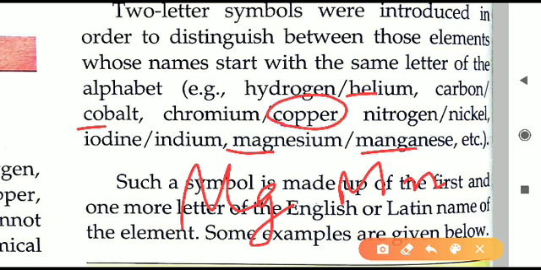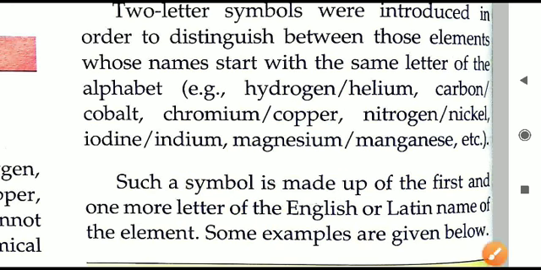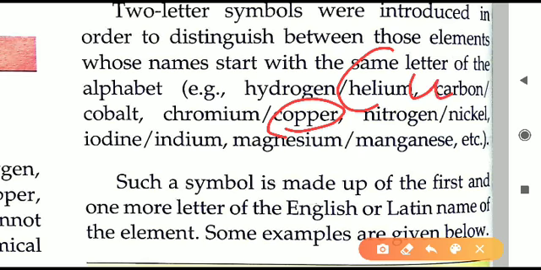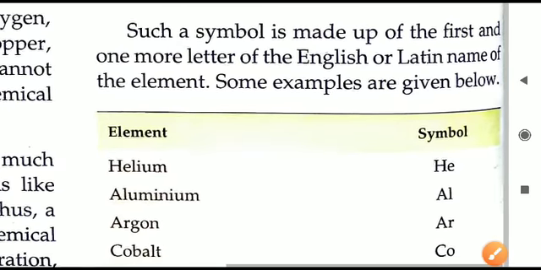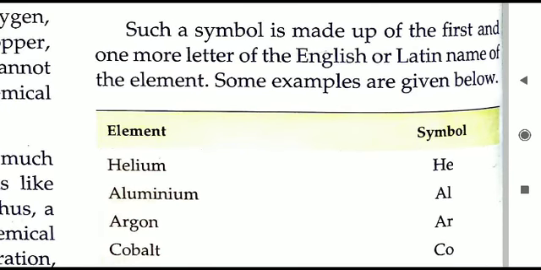Here one more thing, here copper. Copper we are not taking Co. What we are using here now? We are taking Cu. Copper is Cu. Now why copper is Cu? You may be assuming now. Here the reason is that will form the third rule here. That is, in some elements we are not using the English name. Like in copper, copper is in English language, but in another language, that is in alchemy it was used.